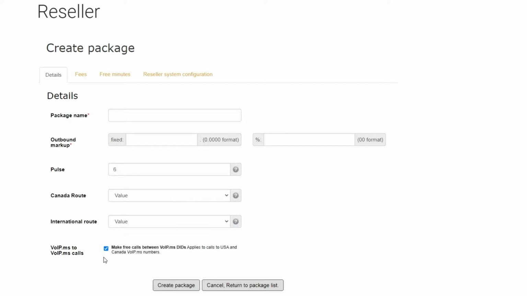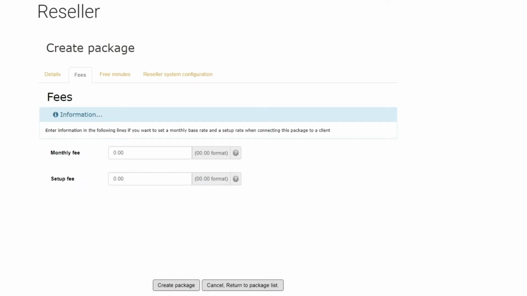if you decide to route your customer call with premium route. The VoIP.ms to VoIP.ms calls option allows you to offer free calls between your customers, only applicable to Canadian and US local DIDs. The Fee tab gives you the ability to set a monthly fee and a setup fee.